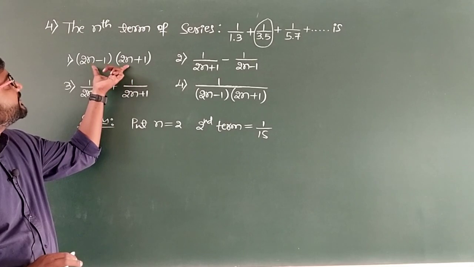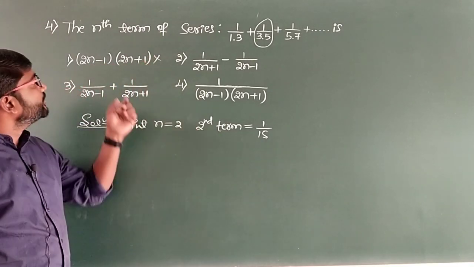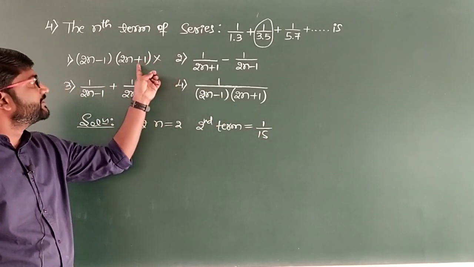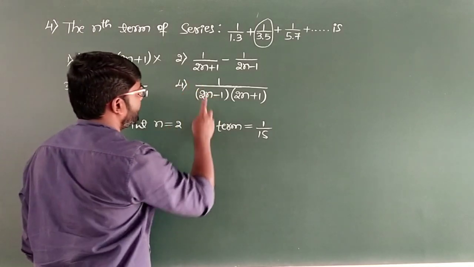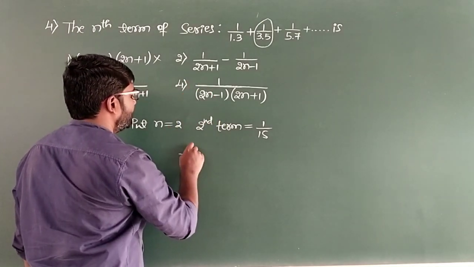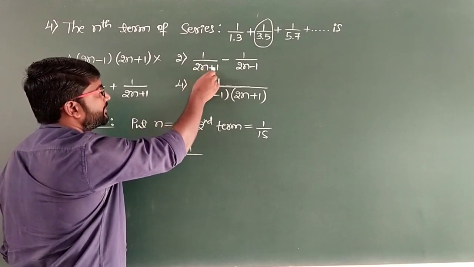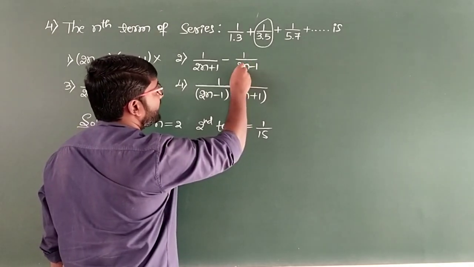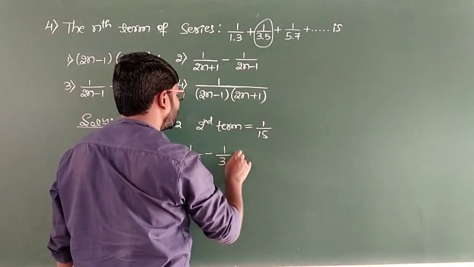So by seeing option 1, we can straight away eliminate this, because for n equal to 2 you don't get 1 by 15. So option 1 is eliminated. Let us verify option 2 now. So here 1 divided by, substituting n as 2 now, 2 into 2 it will be 4, 4 plus 1 it will be 5. We get 1 by 5 minus, so here 2 into 2, 4 minus 1 it will be 3, 1 by 5 minus 1 by 3.